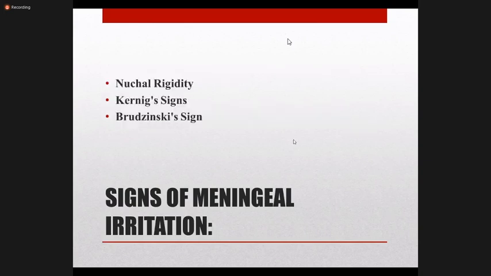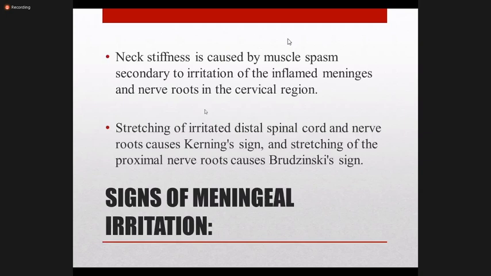Basically we have three signs of meningeal irritation, including neck rigidity, Kernig's sign, and Brudzinski's sign. Okay, so first, neck stiffness or neck rigidity sign, and the basic pathology is neck stiffness. This is caused by muscle spasm secondary to irritation of the inflamed meninges or nerve roots in the cervical region, and stretching or irritation of the distal spinal roots and nerves produces Kernig's sign and leg Brudzinski's sign. Whereas whenever there is proximal nerve involvement, the neck rigidity sign is present and Brudzinski's neck sign is present.